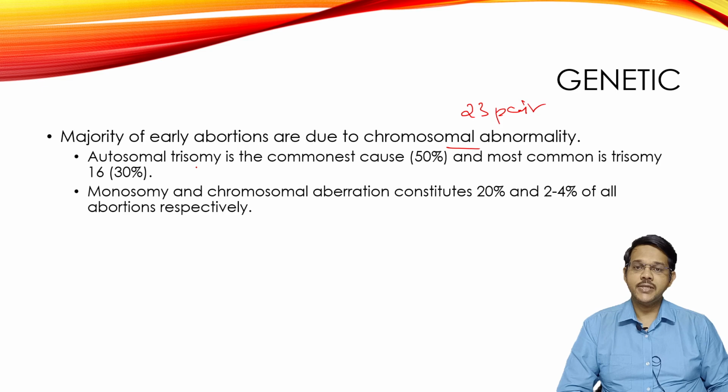Sometimes there may be an extra chromosome, which is called trisomy, where one pair may have an extra chromosome. Trisomy 16 is mainly seen in 30% of causes. Or there may be monosomy, where one of the chromosomes is absent, or there may be chromosome aberration, where there may be addition of a part of a chromosome or deletion, or there may be some branching of the chromosome.